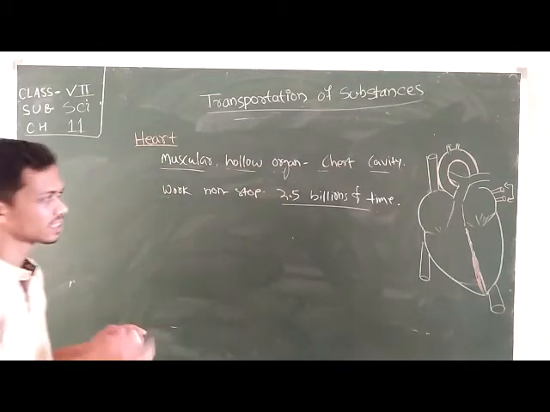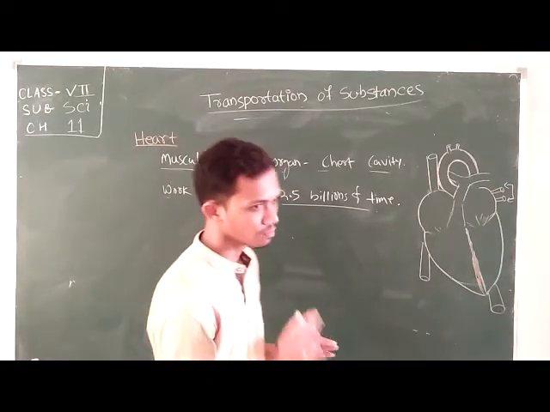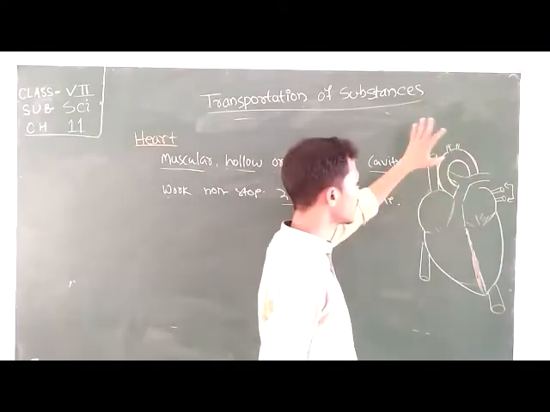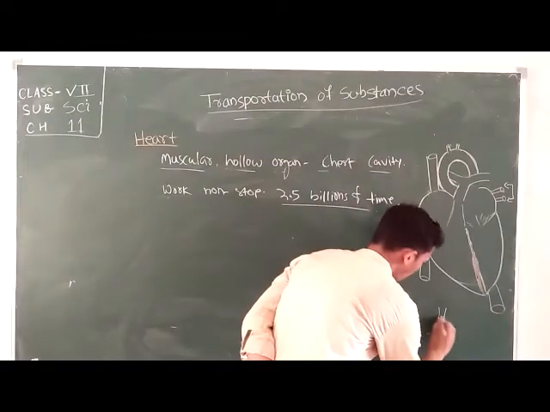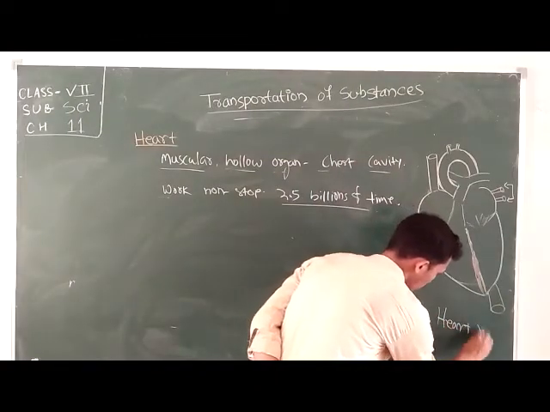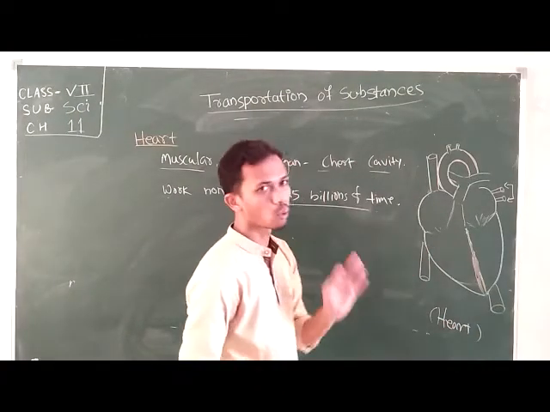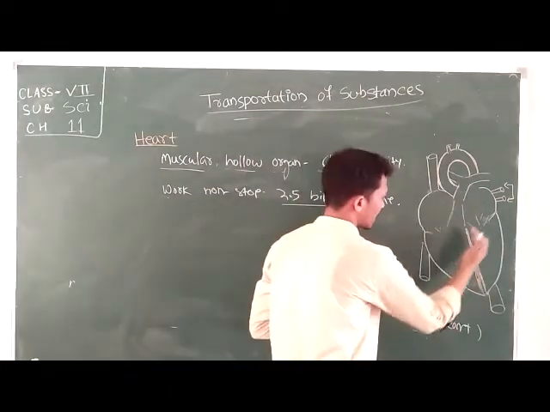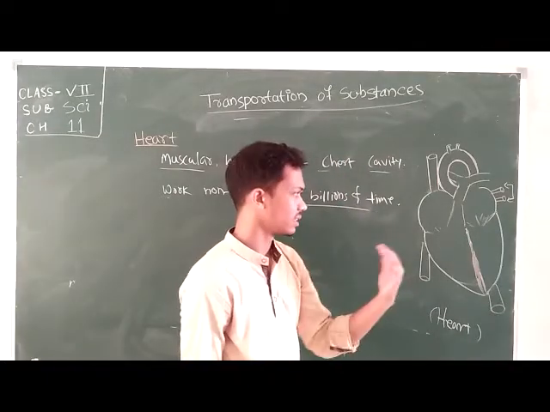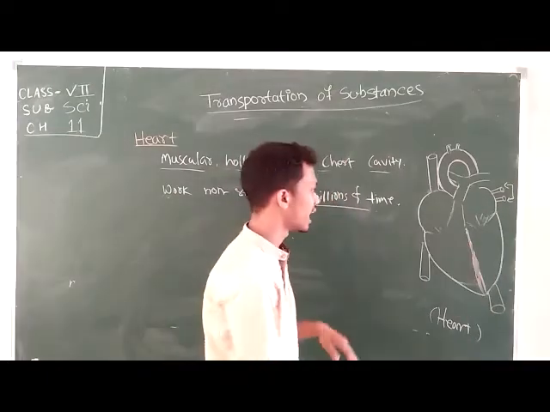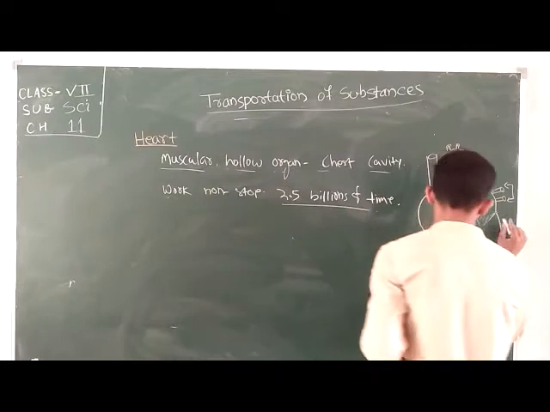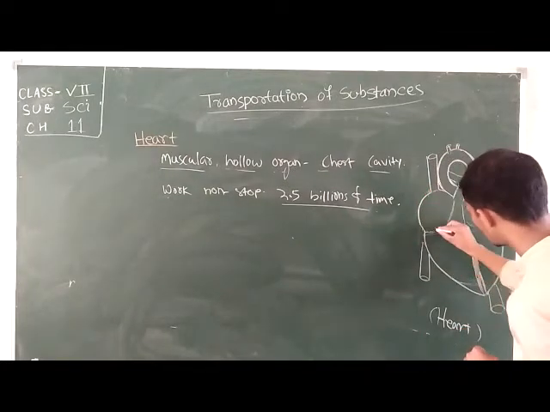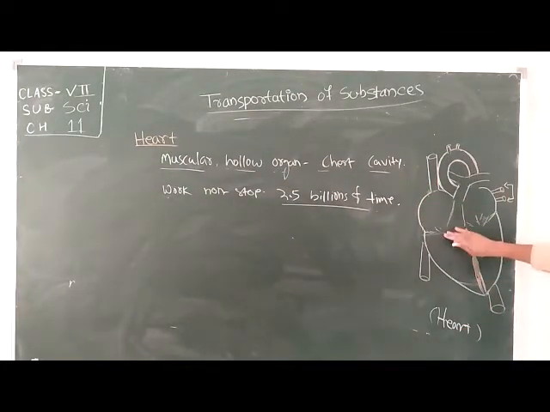So let's discuss the construction of the heart. Here this is the figure of the human heart. It is divided into your right hand side and your left hand side. After that, there is also a cross-sectional structure, which divides it into upper side and lower side.